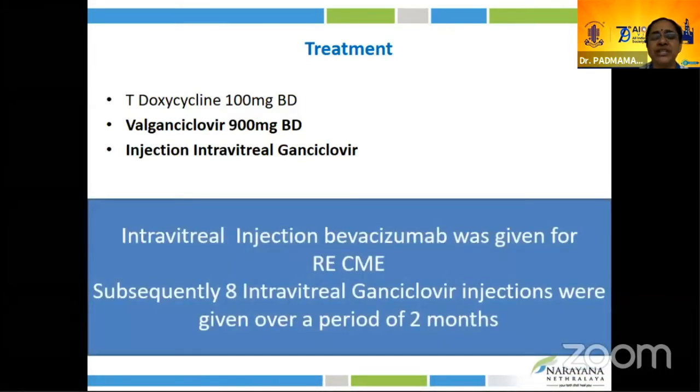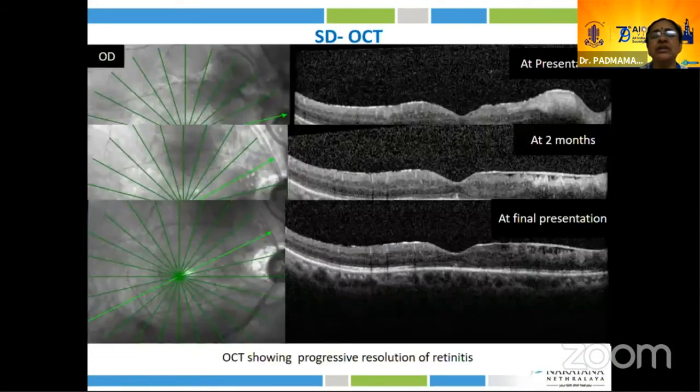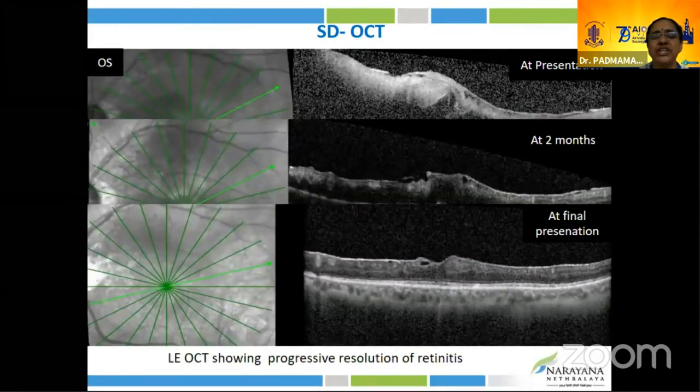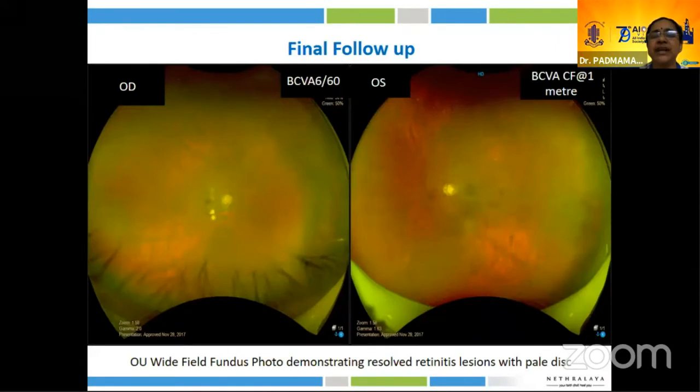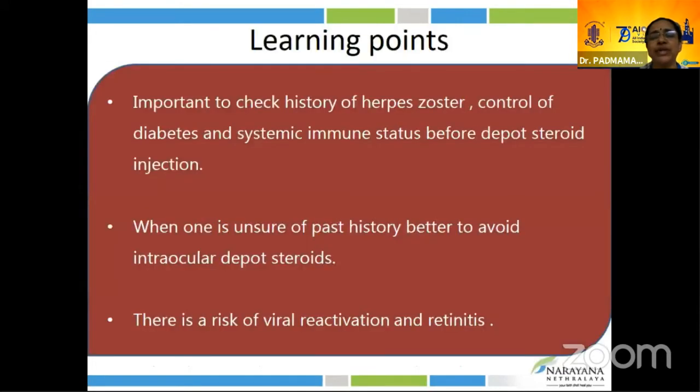In addition to that, the patient had persistent CME for which we had to give an anti-VEGF injection. Following multiple anti-CMV intravitreal ganciclovir injections along with oral valganciclovir therapy, we could see the resolving retinitis with ERM formation in both eyes. This is the final follow-up. The visual acuity was 6/60 in both eyes.